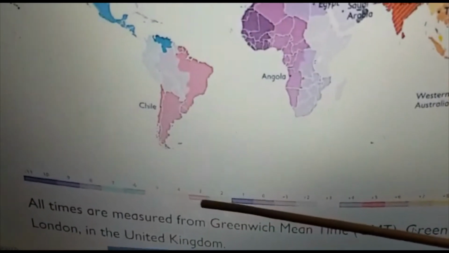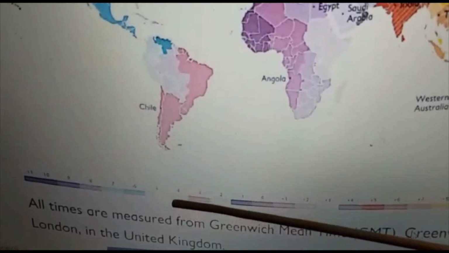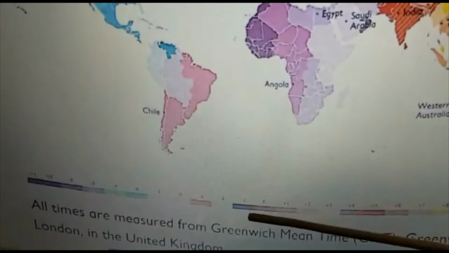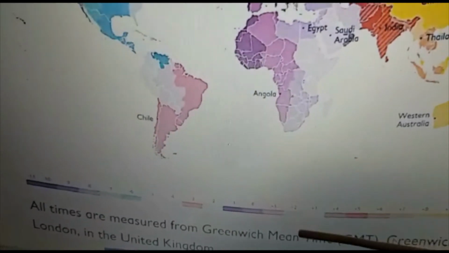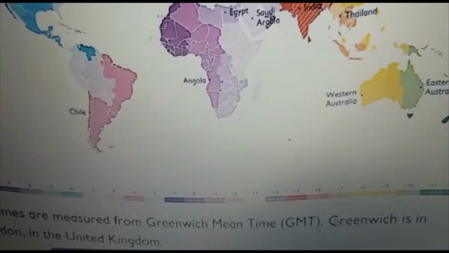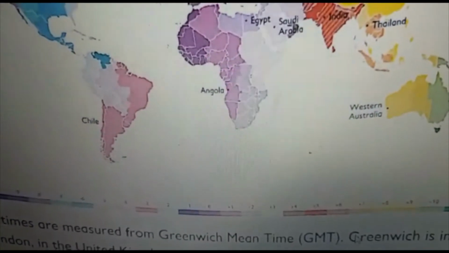So just have a look. Where is it? So it is -4, 1, then 2, then 3, then 4, 5, 6, 7, 8. Is it? So 8 hours ahead. It is not 9 hours. It is 8 hours. So what's the time in New York?